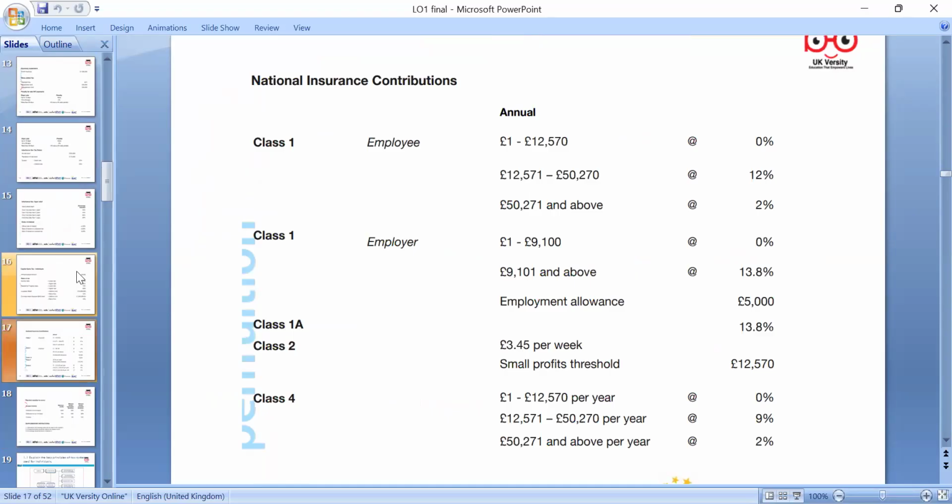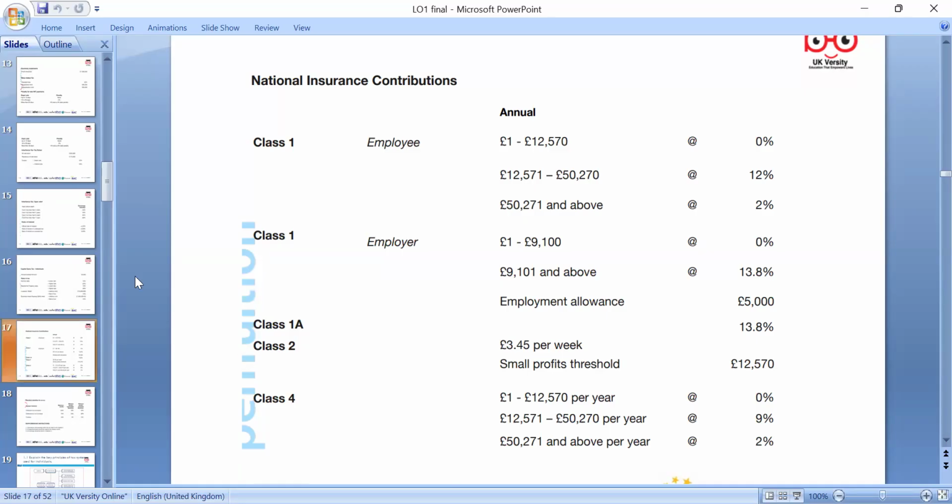And NI class 1, class 2, depend on which finance source you follow. It's better to follow the latest, up to 31st January, we can use the 2024 one, because 24/25 is what we can use until 31st January 2026.